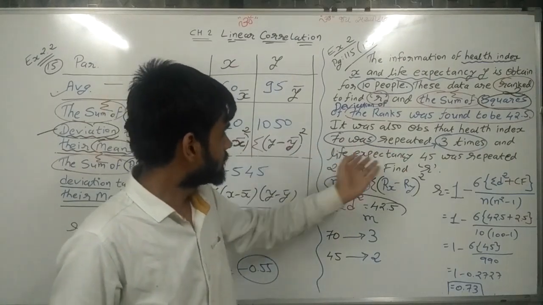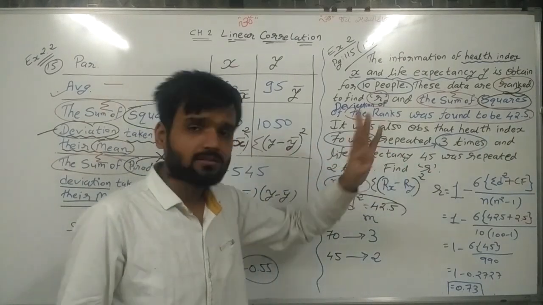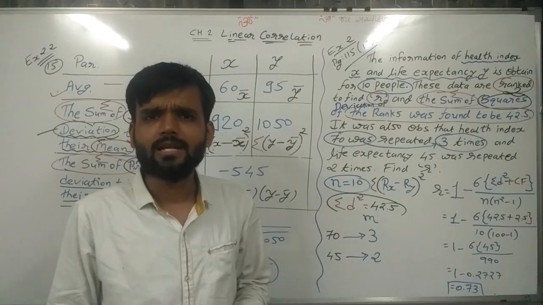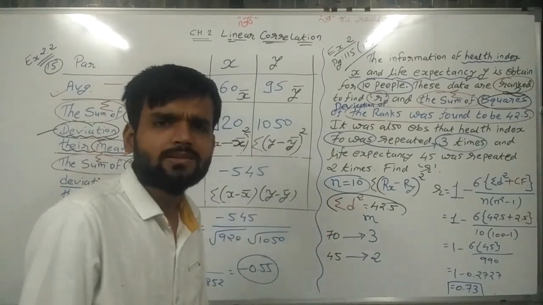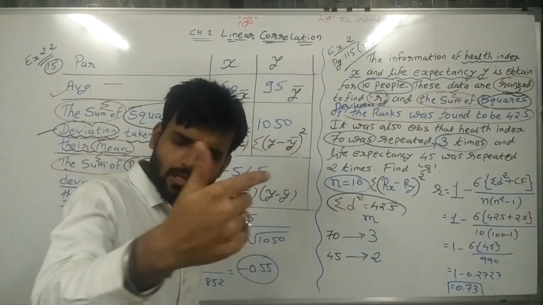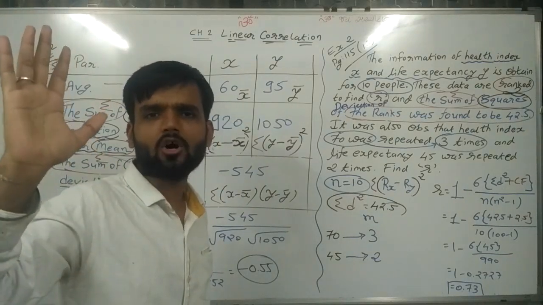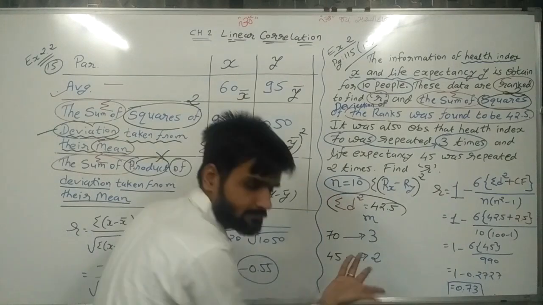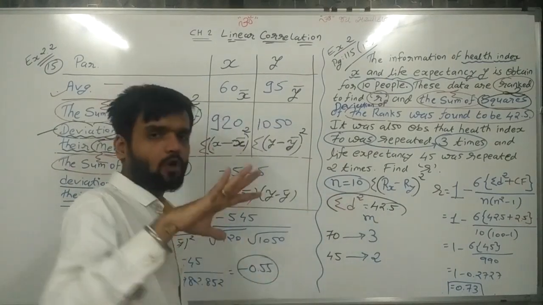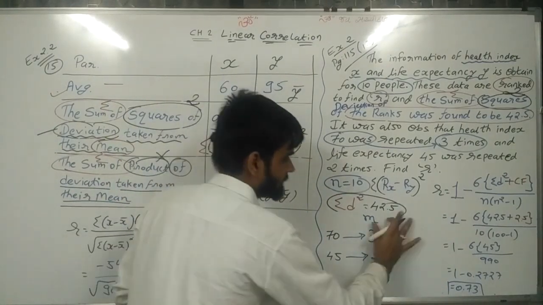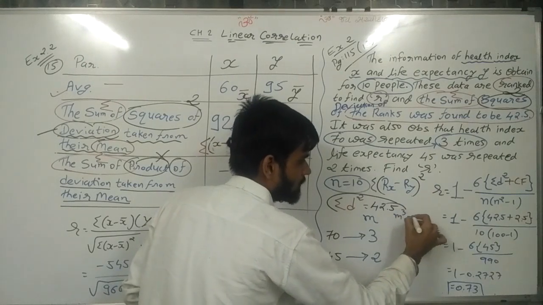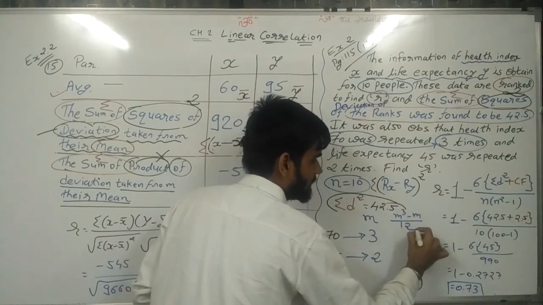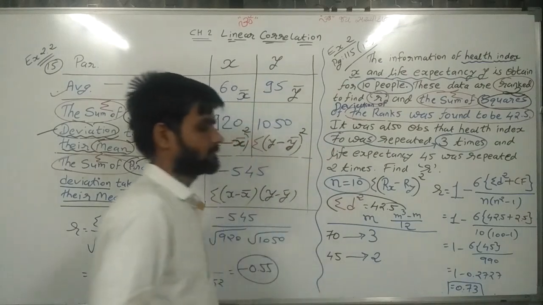Now find r, the correlation coefficient. Once you understand the question, the sum becomes easy for all of you. Now we have m, and we need to find m cube minus m divided by 12.